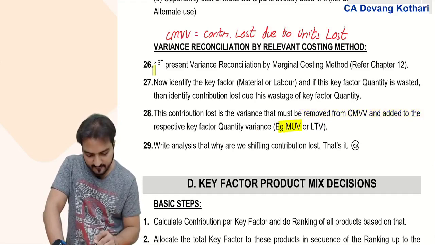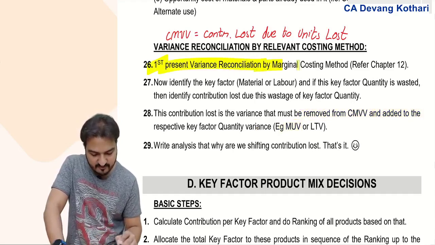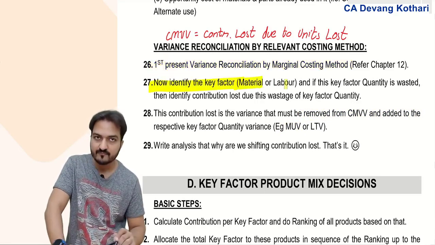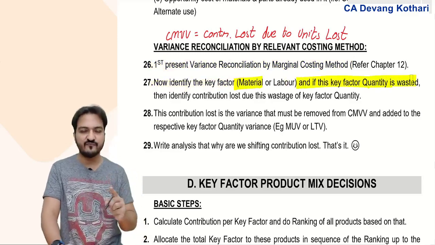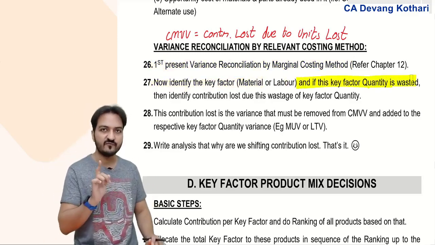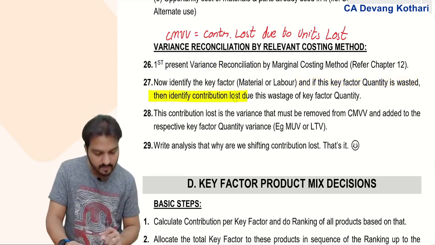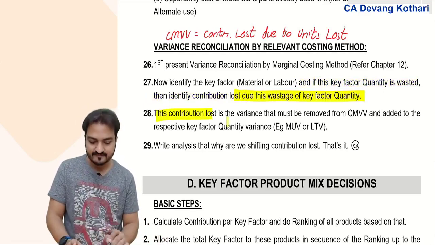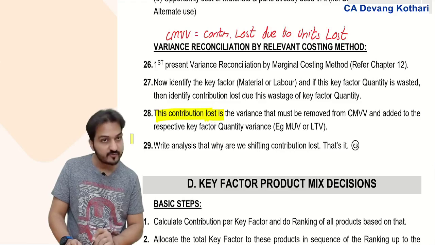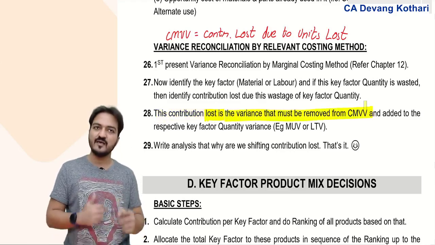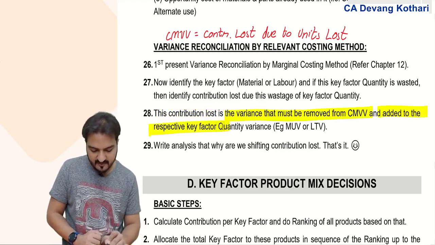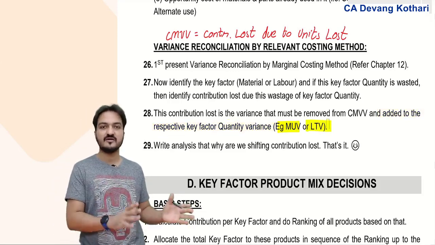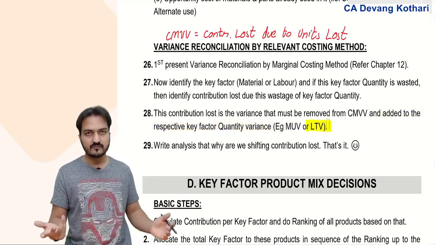In short, first you make the variance reconciliation by the marginal costing method. Now identify the key factor, either material or labor. If that key factor quantity is wasted, then identify the contribution lost due to the wastage of material kgs. This contribution lost is removed from the CMVV and added to the respective quantity variance. It is added to the MUV or LTV, whichever was your key factor. And that's it.